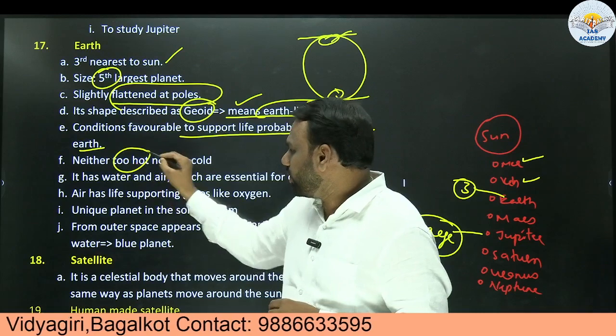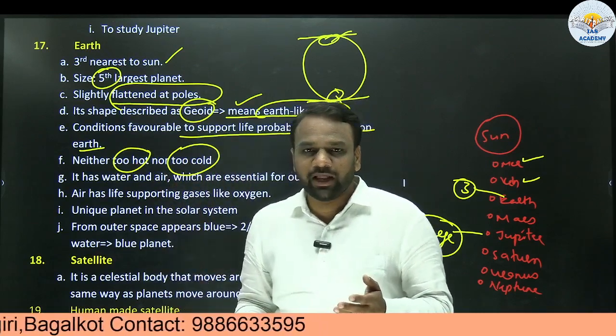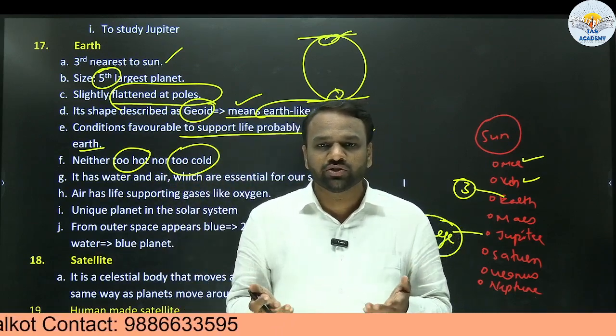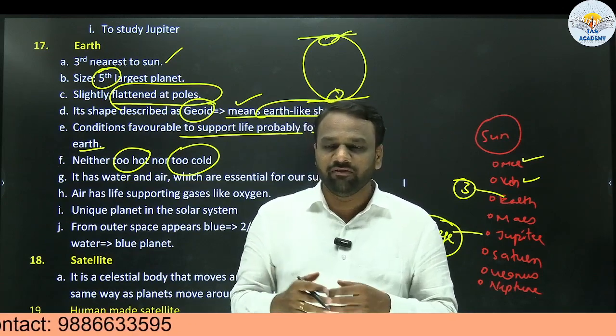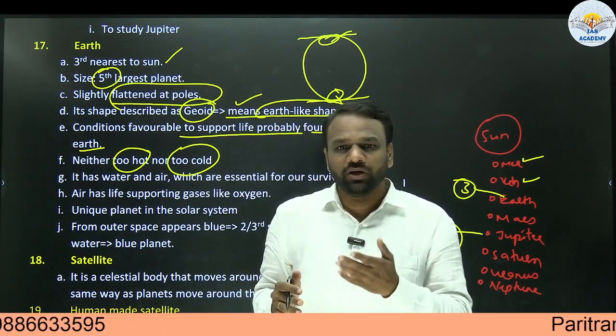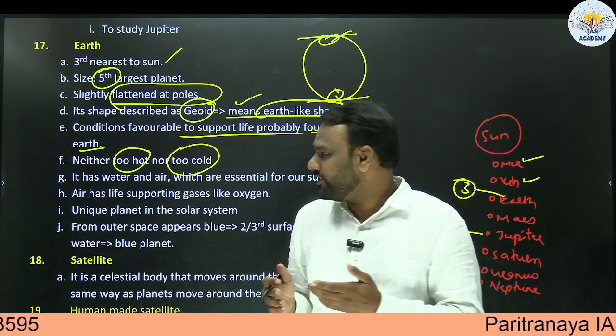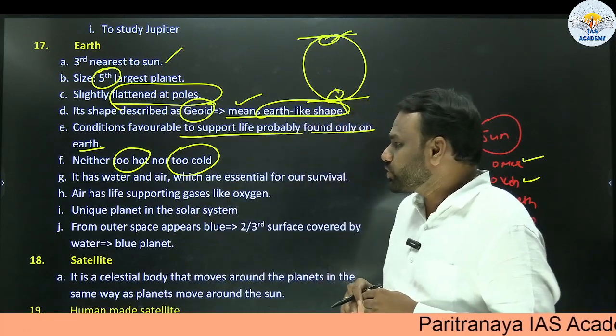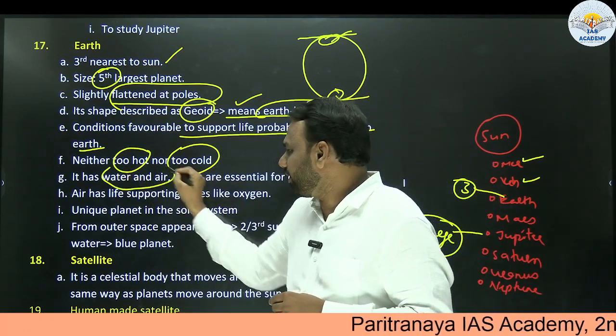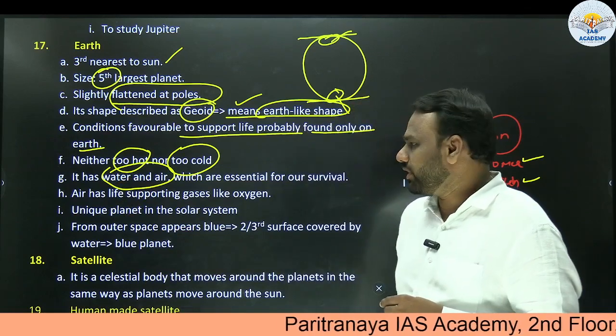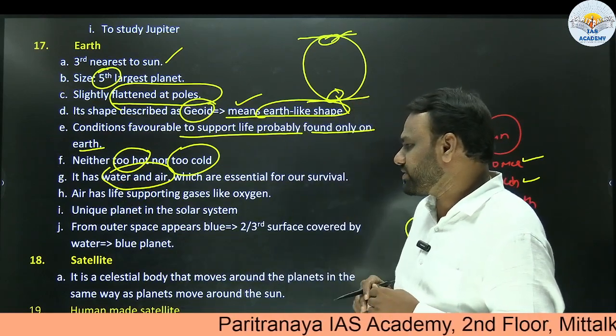It is neither too hot nor too cold. Now, some of the planets are either too hot or too cold, making life unviable there. Whereas in Earth, it is neither too hot nor too cold. That's why life is possible on Earth. So it has water and air, two important elements for life. Okay, so it has water and air, which are essential for our survival.